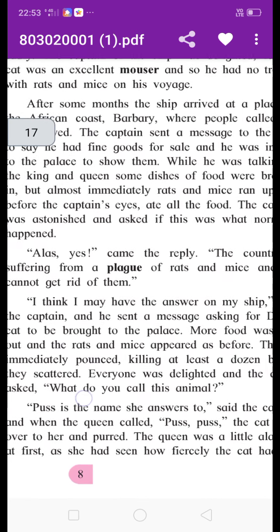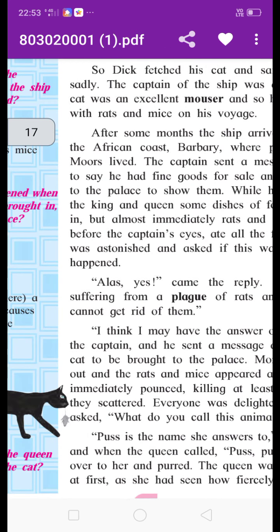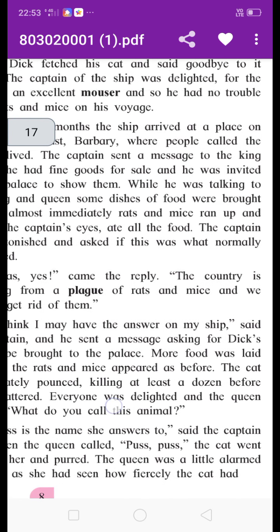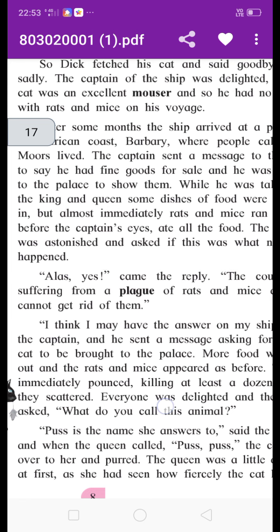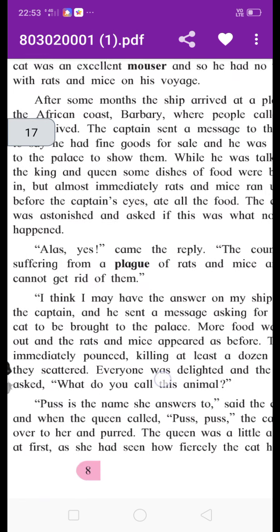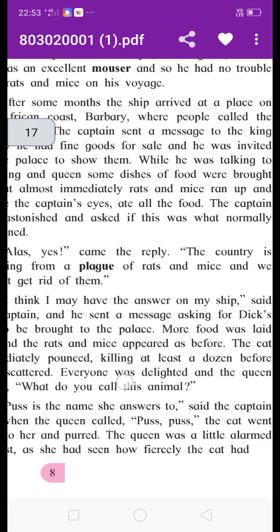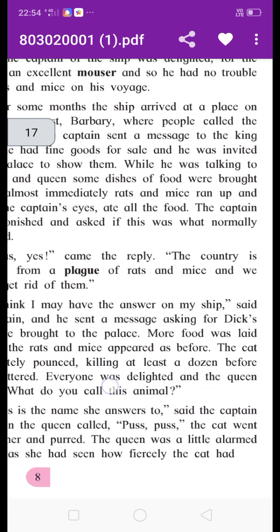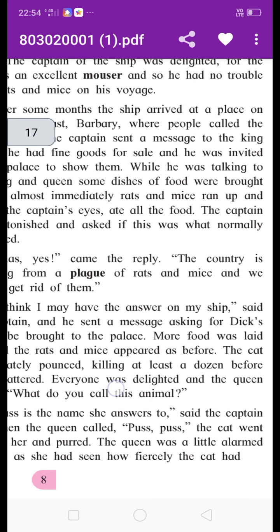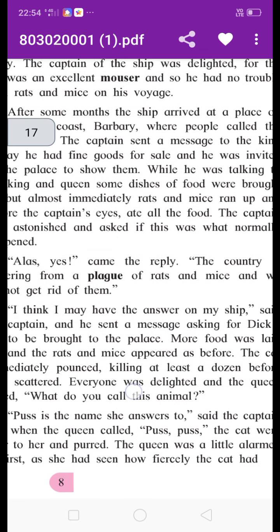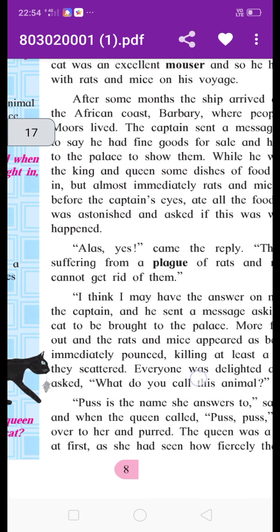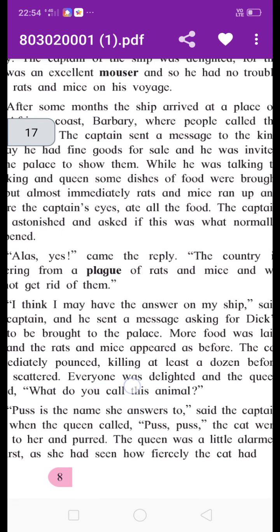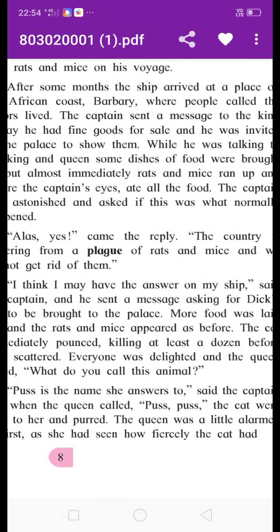I think I may have the answer on my ship, said the captain. And he sent a message asking for Dick's cat to be brought to the palace, because on the ship there was Dick's cat. More food was laid out, and the rats and mice appeared as before. Whatever food they served, all of it was eaten by the rats and mice.